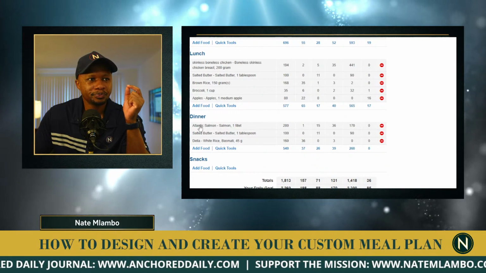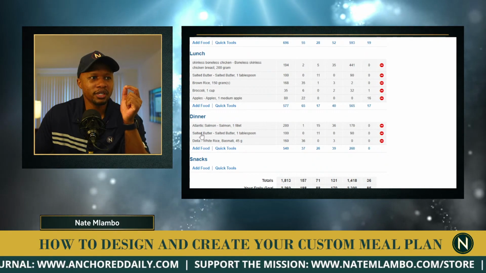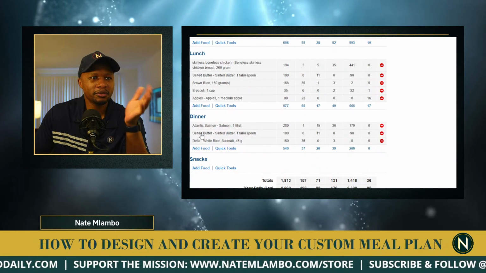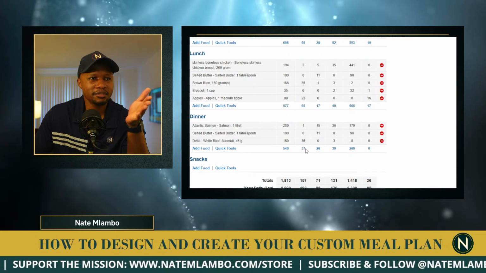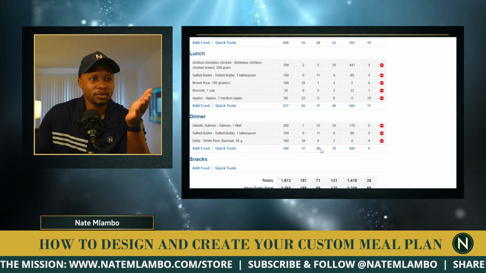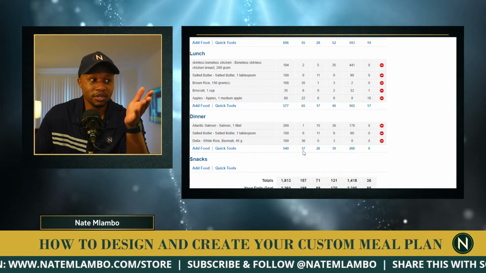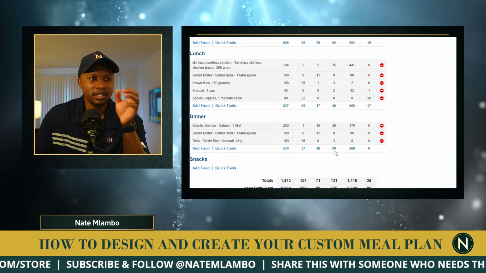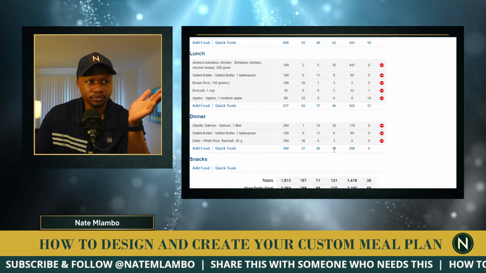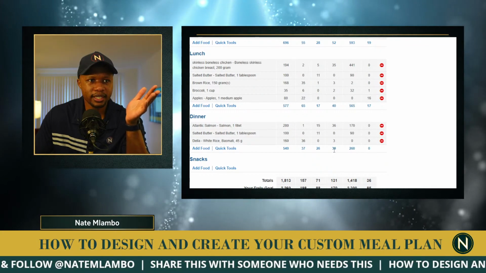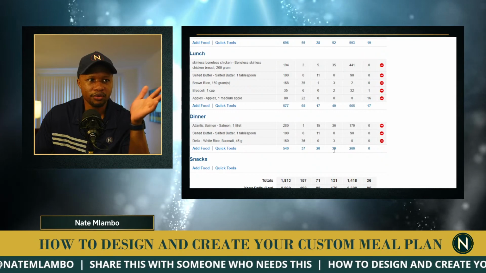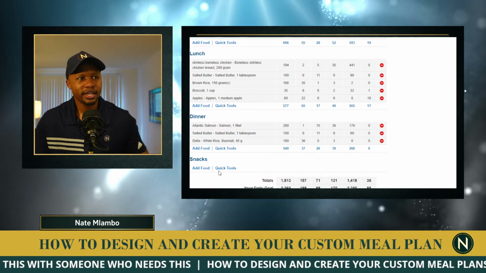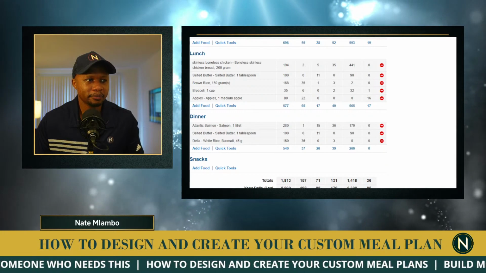So now we've got a salmon, we've got basmati for cooking, and oh, 540 calories, 37 grams of carbs, 26 grams of fat, and 39 grams of protein. So, as you can tell, this is pretty straightforward. So, that's done. And the next thing, we've got that meal right there.